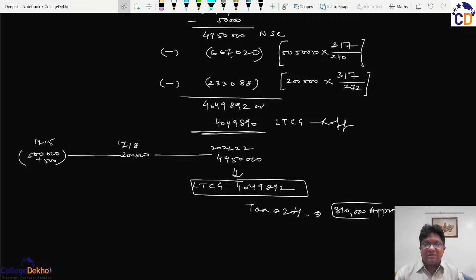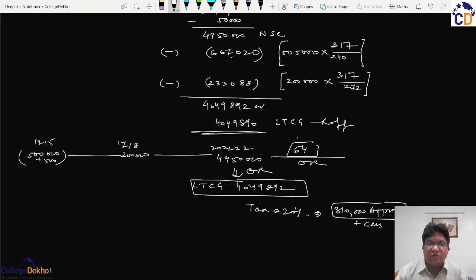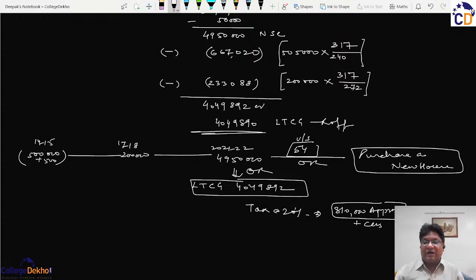So either the assessee should be willing to pay this huge amount of tax along with the applicable surcharges and the cess, or they can opt for exemption under section 54, where they can purchase a new house. So the question now resolves on the conditions.